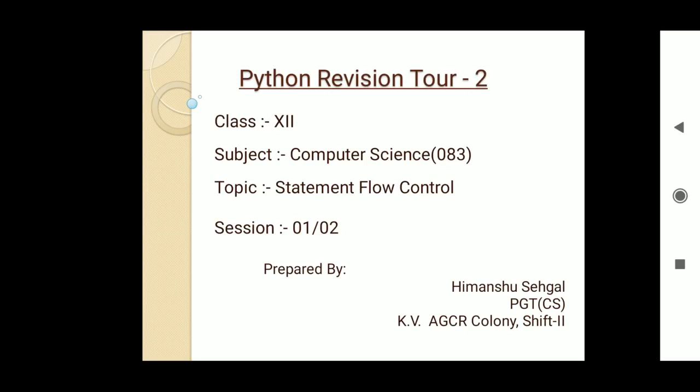Today we are going to learn about a topic of class 12th Computer Science, flow of control in Python. This topic we have already covered and discussed in detail and done many questions on it, because this topic forms a very essential and basic part of any programming language. That is why we are going to first revise this topic and then we will move forward in our class 12 CBSE syllabus. So let us discuss this topic in detail.